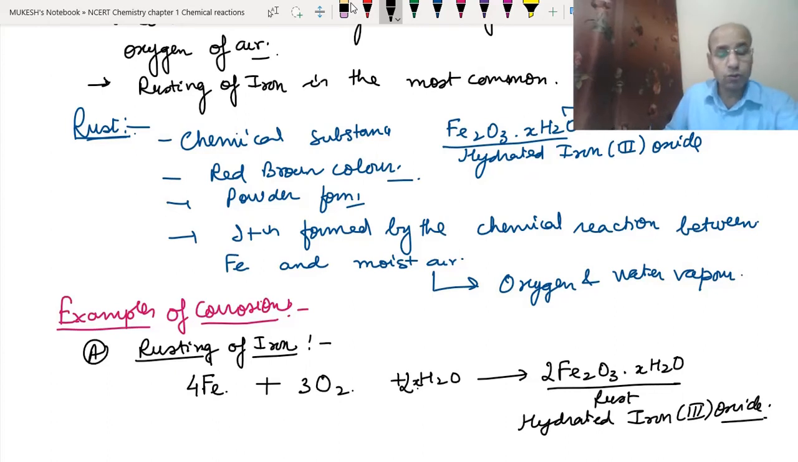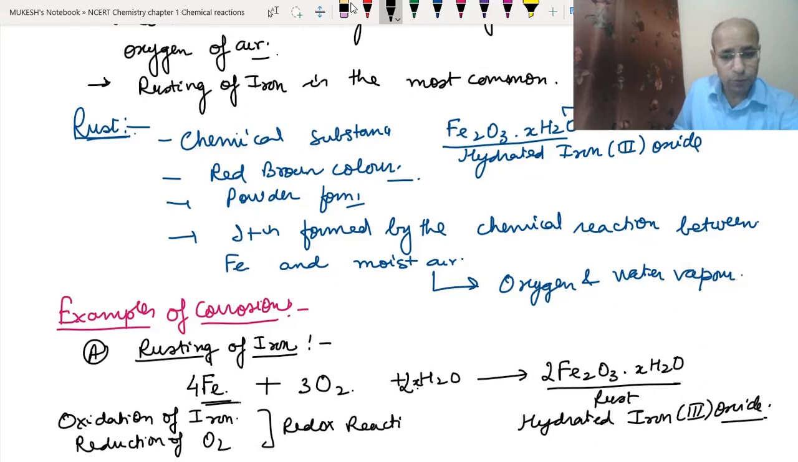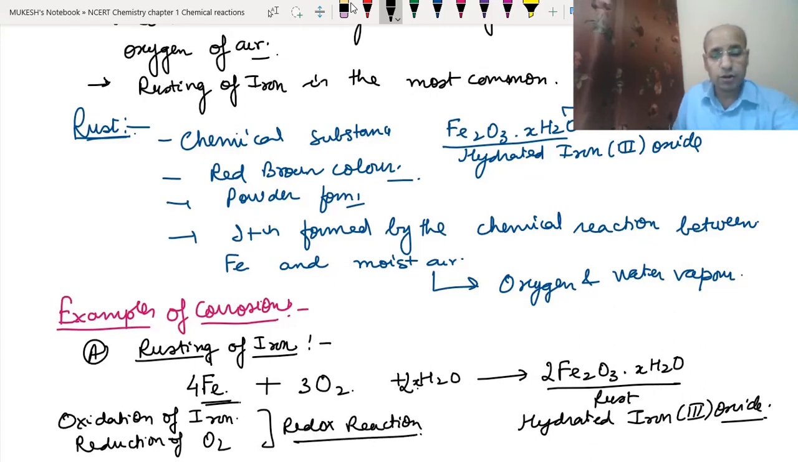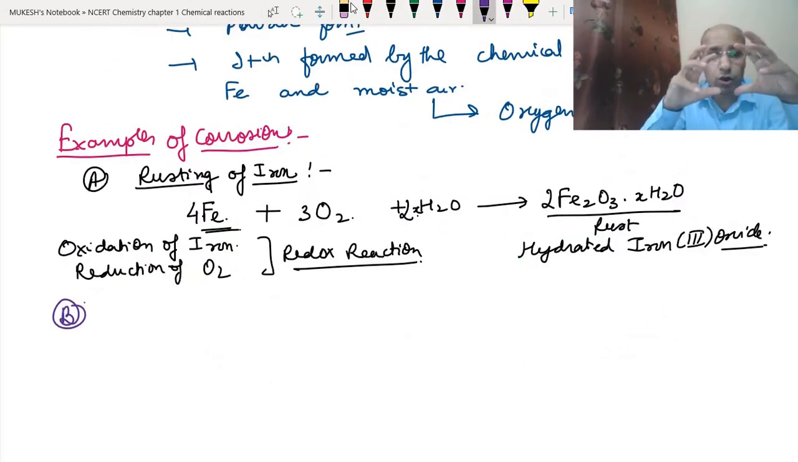Obviously, this is a redox reaction. See, the oxidation of iron is taking place, because oxygen is being added to the iron, and there is a reduction of oxygen. So this is a kind of redox reaction which is taking place in the atmosphere between the iron and oxygen and water vapors. Now the second example. See, the next one is the corrosion of copper.